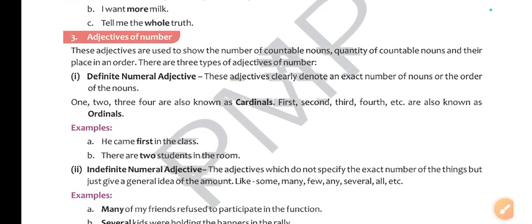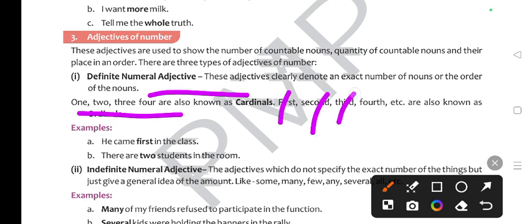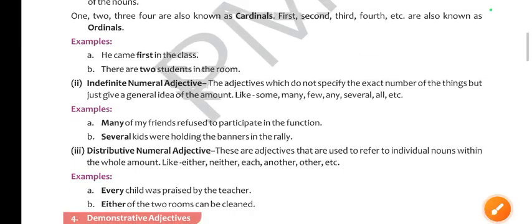Now let's try to understand adjectives of number. There are three types of adjectives of number. Firstly, definite numeral adjectives. Second is indefinite numeral adjectives. And the third one is distributive numeral adjectives. So let's talk about definite numeral adjectives. These adjectives clearly denote an exact number of nouns or the order of the nouns. For example, 1, 2, 3, 4 and so on. These numbers are called cardinal numbers, and the numbers which come in order, for example, first, second, third, fourth, are called ordinal numbers.